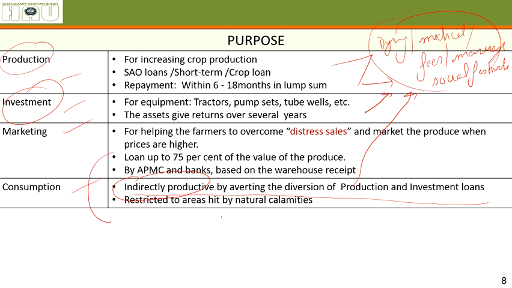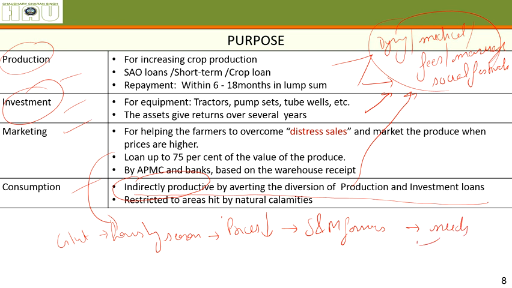I hope you got the marketing loan point. I'll tell it to you again. Whenever there is a glut in the market during harvesting season, prices go down. The small and marginal farmers, due to their needs, have to sell the crop at low prices. This is called a distress sale.